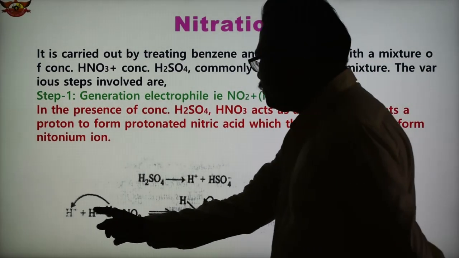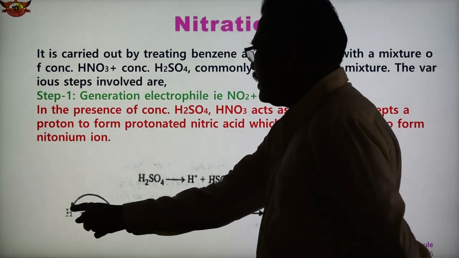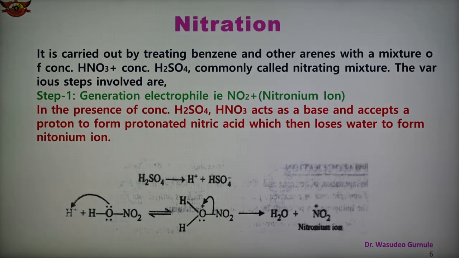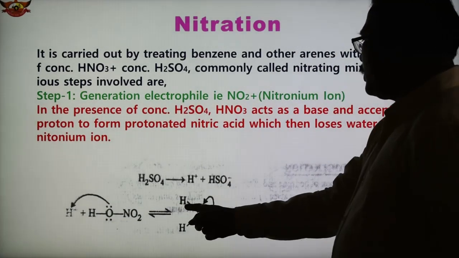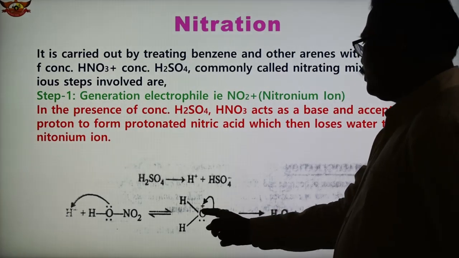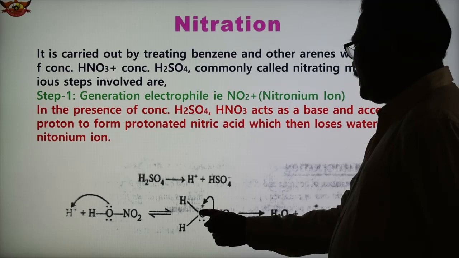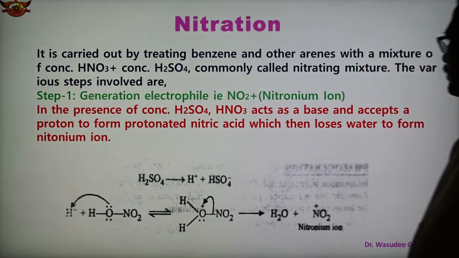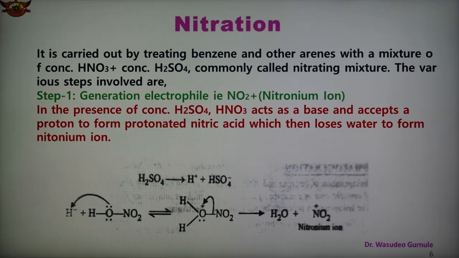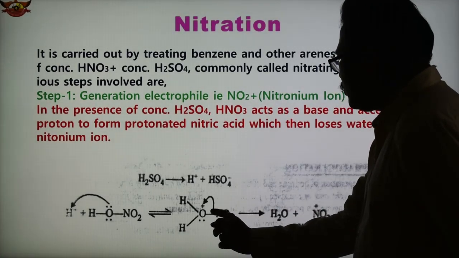You see here nitric acid acts as a base and accepts a proton. The proton gets attached here. Because H plus has no electron and oxygen has an extra electron pair, it is donated, forming this bond, and the positive charge is on the oxygen. Now in this case this bond breaks and this electron pair shifts here.